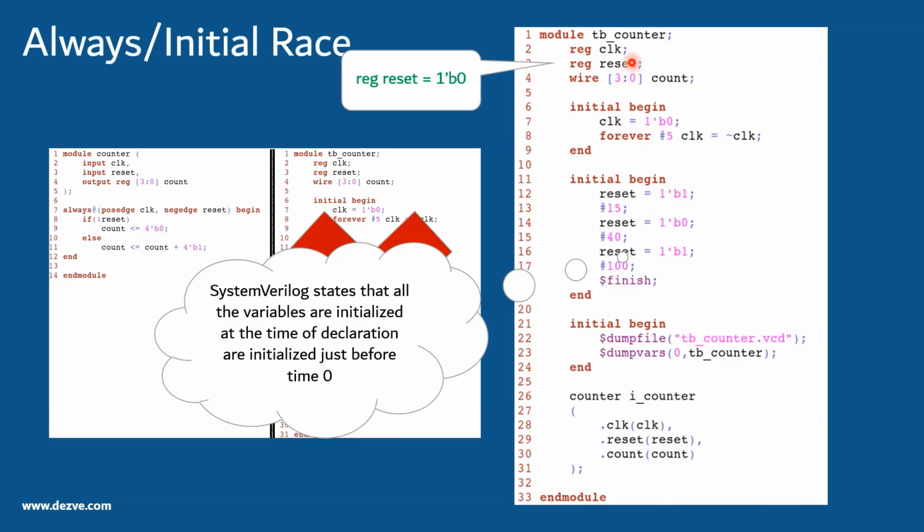What I mean to say here is that a value of reset assigned via initial and always block always happens during simulation. What Verilog states is that if you assign a value of 1'b0 during the declaration, then this assignment to 0 will happen much before the simulation. Just before the start of the simulation, all the declarations with assignments will occur. So in this case, you will not even see a value of x on reset. It will always start with a value of 0 followed by 1 and 0, and so on.